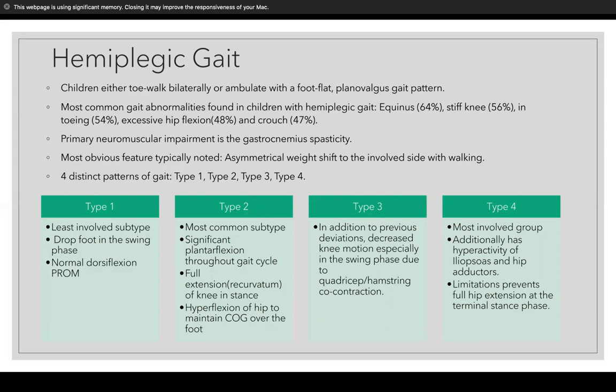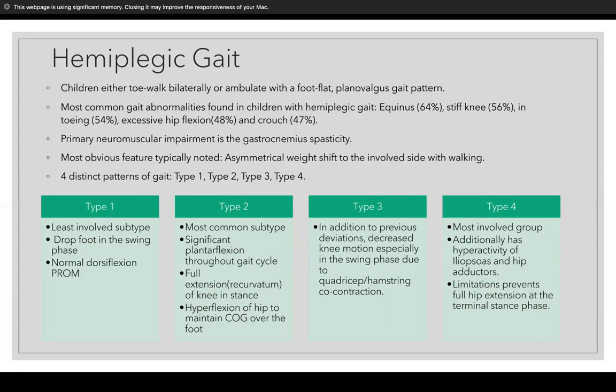There are 4 types of hemiplegic gait, going from least involved to most involved. In type 1, you would have drop foot in your swing phase, but you would still have normal dorsiflexion passive range of motion. So you won't have any calf contractures, and your ankle dorsiflexion is still relatively normal. Then as you go further into the types, it gets more involved. We'll just go to type 4 being the most involved.